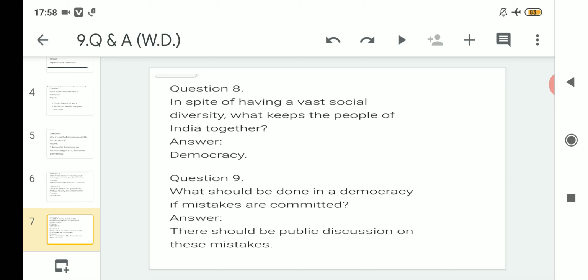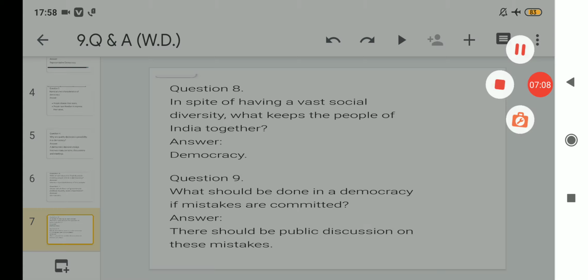Then if we think that we have made a mistake, how can those mistakes be corrected? The answer is there should be public discussion on these mistakes. We have to discuss, sitting together, and find out a solution so that these mistakes are not committed again. So a public discussion should be held. Clear?